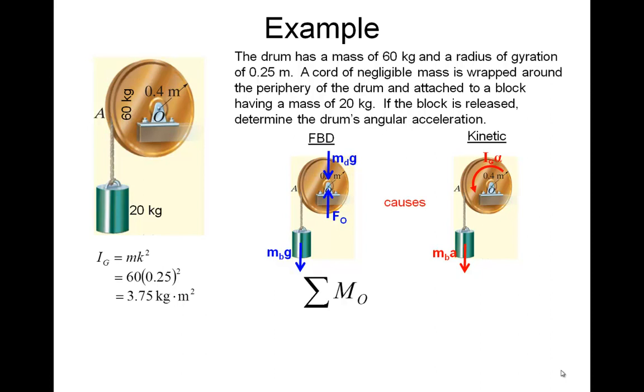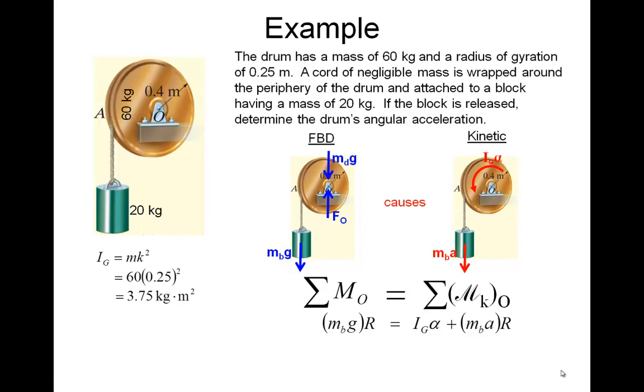So let's sum moments about point O. And then we'll have to remember that if we sum moments on the force side of the equation about point O, we better sum all the moments on the kinetic side of the equation about point O as well. So on the force side of the equation, there's a moment about point O. It's the mass of the block times g multiplied by the radius. That's the moment about point O. On the kinetic side of the diagram, let's sum moments about point O there as well. Well, I have the I alpha. That's a moment about point O. And I also have the MA acting at a distance r.